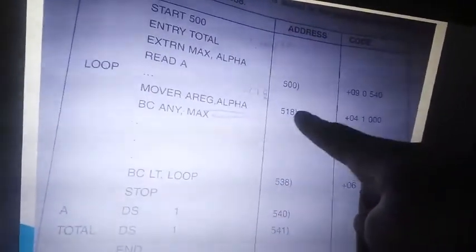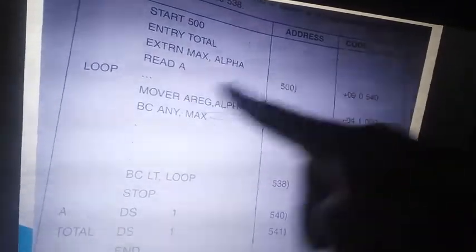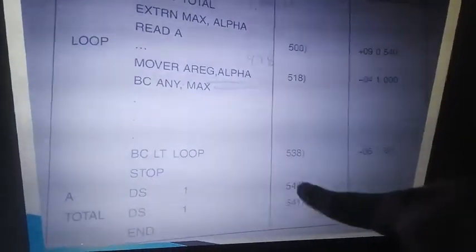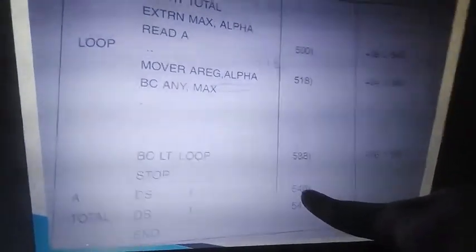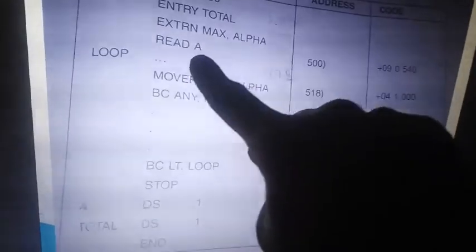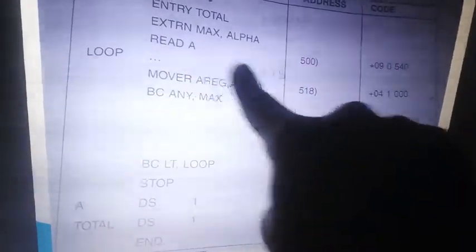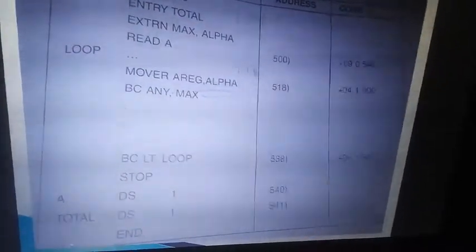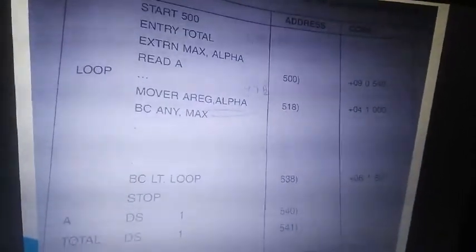Next, 518 plus 400, 918. This line is loaded, but these areas should be relocated. These are the operand fields. The operand field is pointing to 540, but when I load this line it will be in 940. Right? Then when I am running the program, whenever I run READ A in location 900, I need to get the data A from 940, not 540. Then I need to change the operand address field. So the operand field should also be relocated.